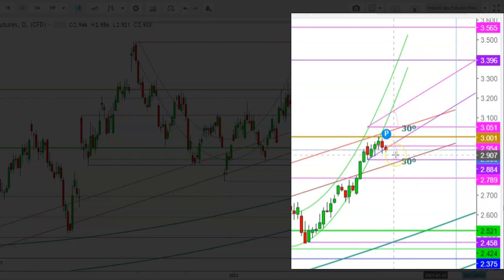So here, in a short time frame, I find that the level of $2.9 seems to be an immediate support for natural gas futures. Here you can see that after the announcement of the weekly inventory, the natural gas futures are still maintaining at the levels of $2.933, whereas the immediate resistance for natural gas futures is at the levels of $2.889, where I find that the natural gas futures could once again achieve a steep reversal from these levels, and I find that before this weekly closing, the natural gas futures could breach the immediate resistance at $3.